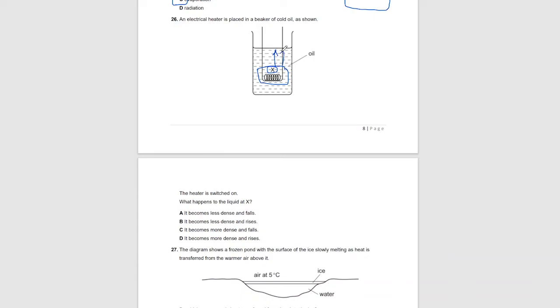Cold liquid on the top surface, which is not heated, sinks because it is denser, and a convection current is set up that transfers the heat energy in the whole liquid. So liquid in position X becomes less dense and rises.